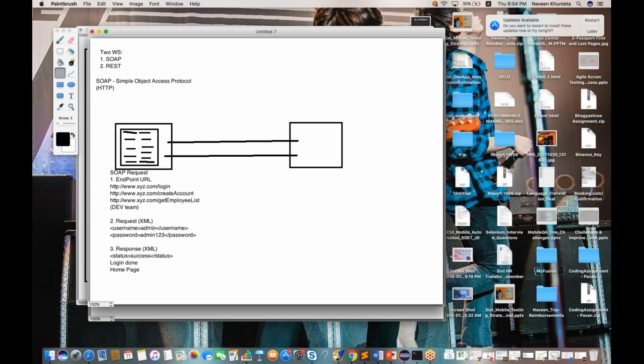So why are we using XML? Because let's see, there are two systems available. This is the system Amazon.com, and this is ICICIbank.com. On the payment page, we are filling in all this information: our name and our account information. I want 300 USD to be deducted, and we are passing some other information also. My username and password, everything will be sent to the ICICI server.